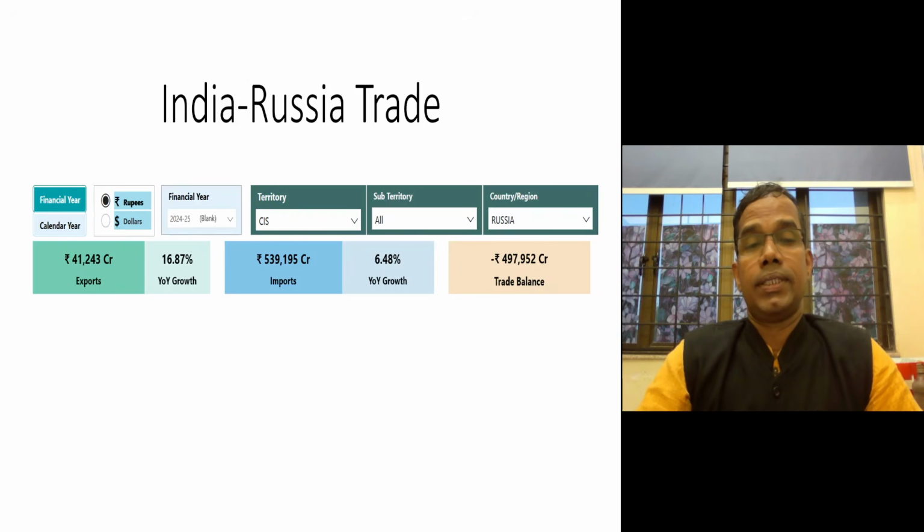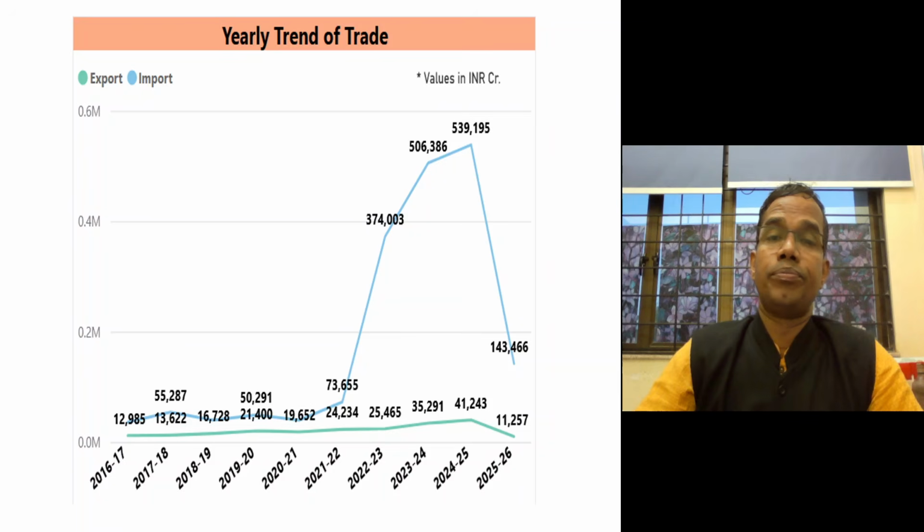And this has happened in recent years only. So we are importing way larger than what we are exporting to Russia, and so there is a huge amount of trade deficit, that is 4.97 lakh crore, or we can say 5 lakh crore worth of trade deficit we have with Russia.